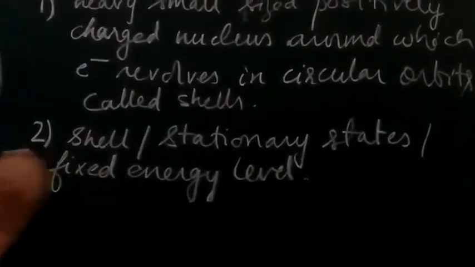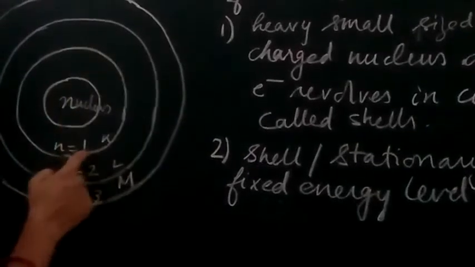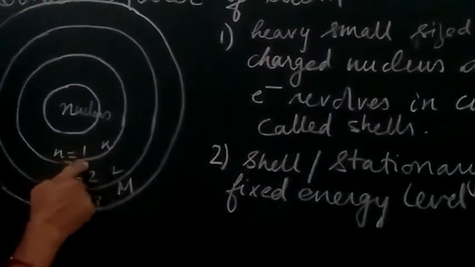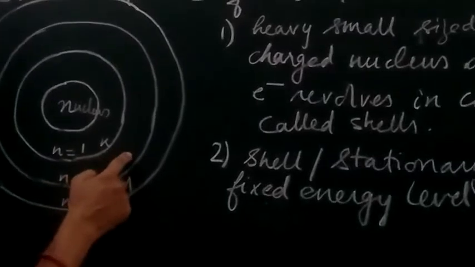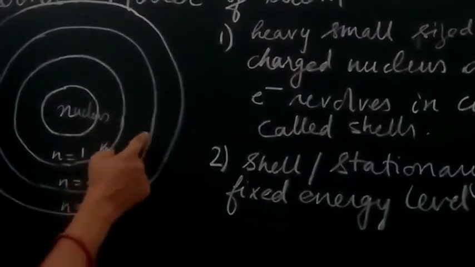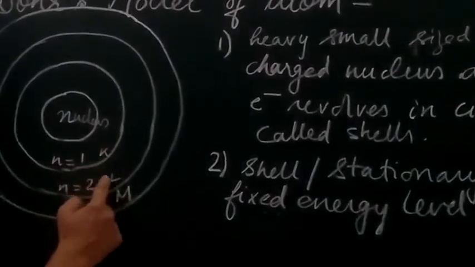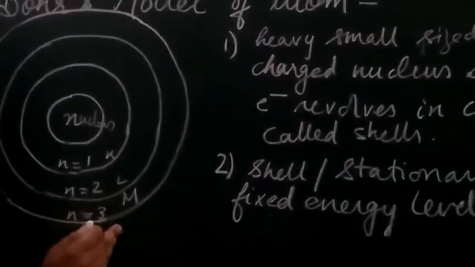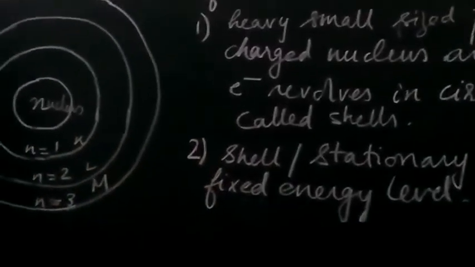So why is it a fixed energy level? Because each shell has a definite energy associated with it. If an electron is revolving in the first shell, it will have a definite energy related to the energy of this shell. If the electron is revolving in the second shell, it will have a definite energy. So these are the energy levels: K, first energy level, second, third. Each shell has a definite energy associated with it, and that's why these are the stationary states, or the fixed energy levels.